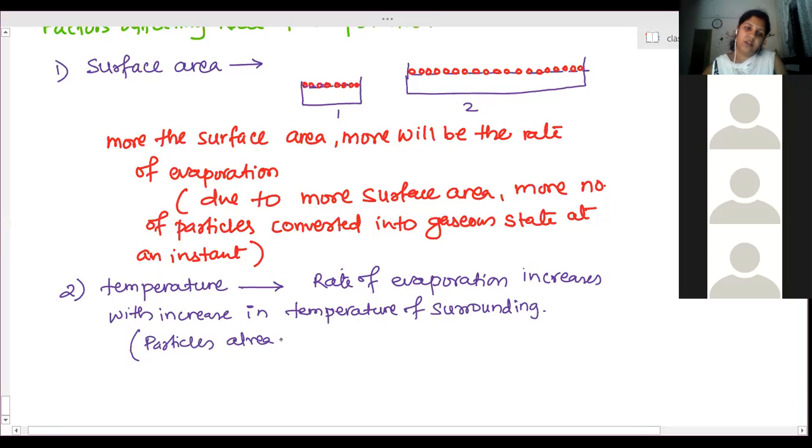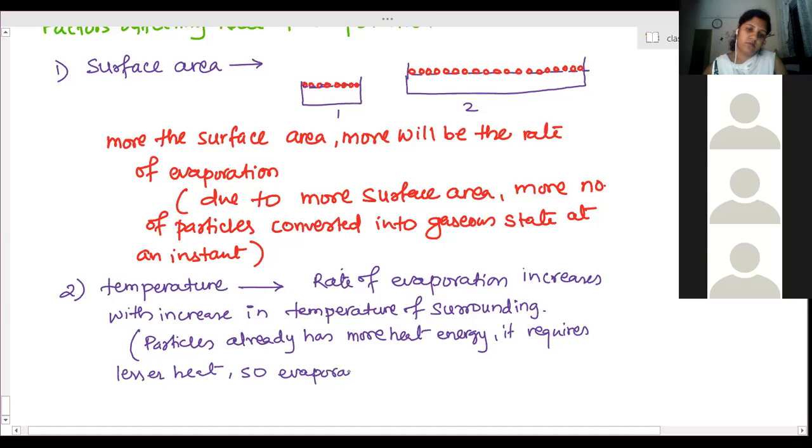Particles already have more heat energy, so they require lesser heat, so they evaporate faster.